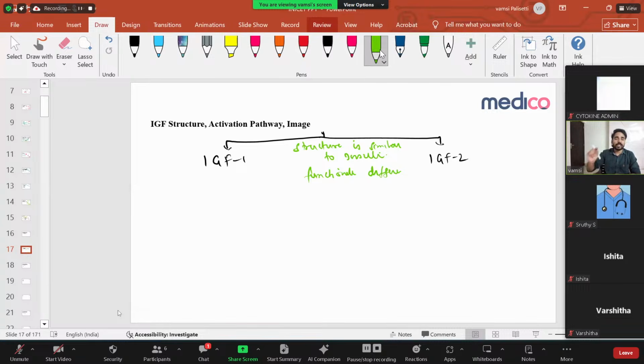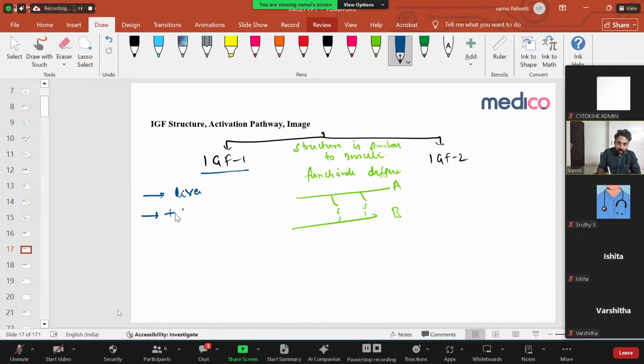Like means they are always similar to insulin in structure. That means they have two chains, chain A and chain B, and they have disulfide bonds. That is the same insulin structure, so they're structurally similar. What is very important is the functional difference. Insulin-like growth factor 1 is produced by the liver under the influence of growth hormone. Once growth hormone is there, it acts on the liver to produce insulin-like growth factor 1, which then exerts the growth hormone effects.